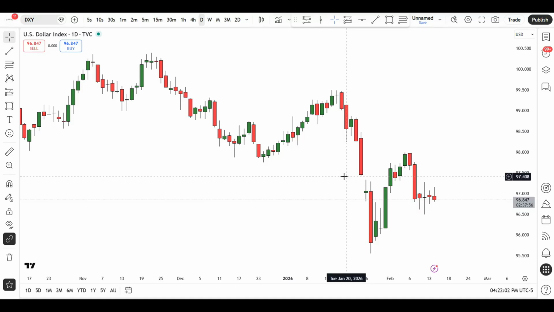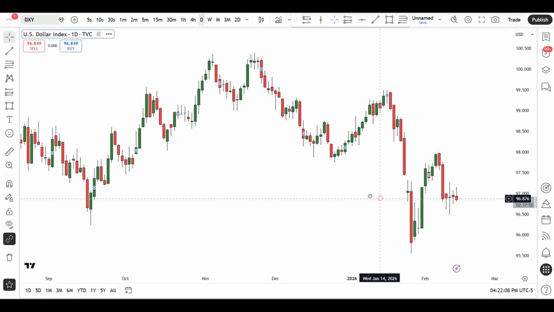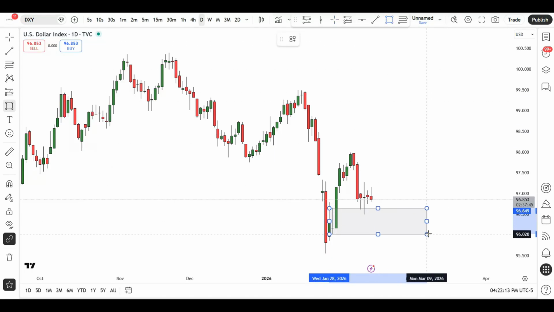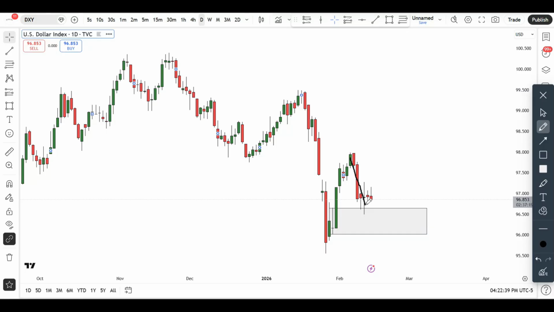Okay, so let's see. Not much here. Obviously, we do have this particular area, and remember last week I told you guys that one possibility for this particular market is a potential tap into this area, because as I told you guys, this is a supply zone here, and you can see this market breach that supply zone, also giving us a complete fill up of this particular gap. That takes a significant amount of buying pressure to achieve, and you can see that's a momentum push right here in 2 days candles, and you can see we probably still have some orders sitting in here, and you can see how the market upon pullback into this particular area,